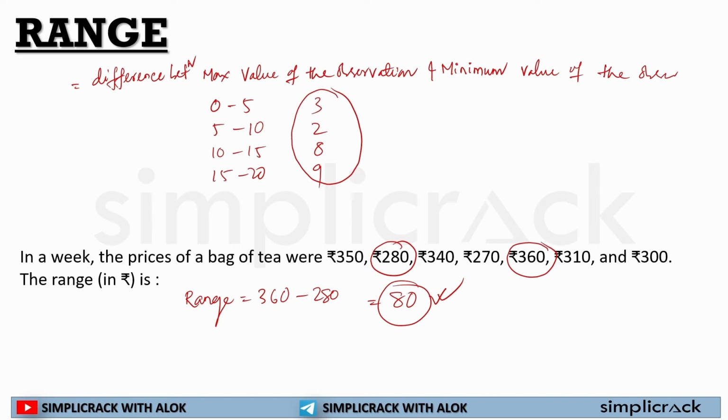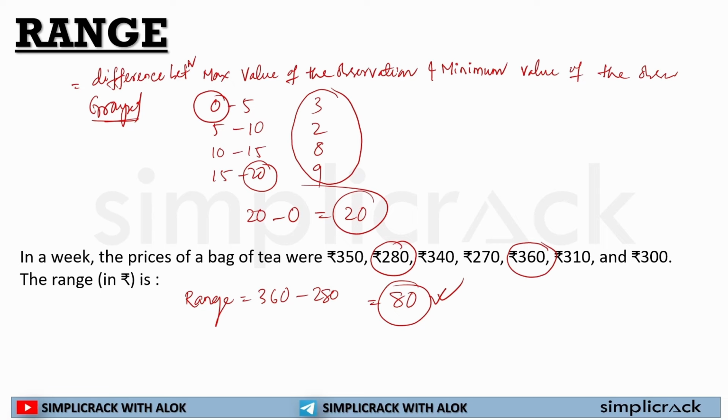Here we need to focus on the maximum value and the minimum value of this observation. The maximum value is 20. The minimum value is 0. So the range of this given data is 20. So for grouped data, this is simple as well.